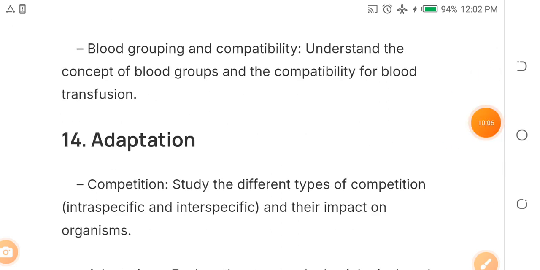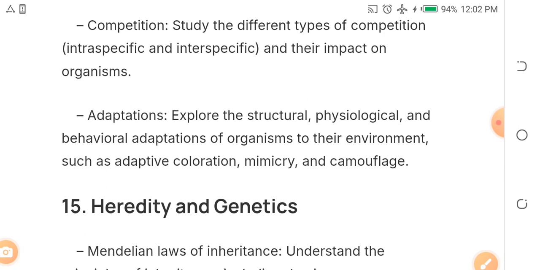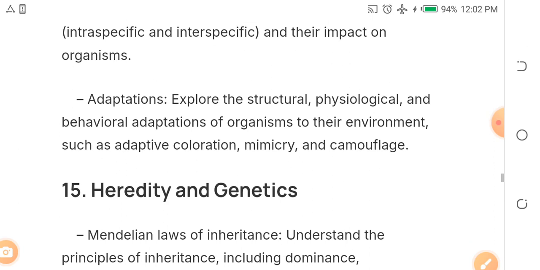The 14th topic out of the 15 I'm giving you is adaptation. Under it, study competition, different types of competition, that is intraspecific and interspecific. Remember, JAMB will not mellow down on these questions. They will set these things, begin now to prepare. Okay, adaptation, explore the structural, physiological, and behavioral adaptations of organisms to their environment.